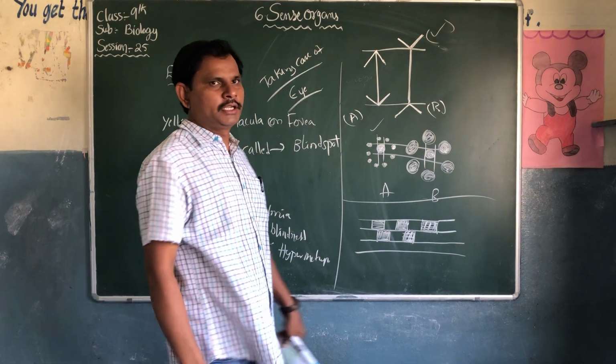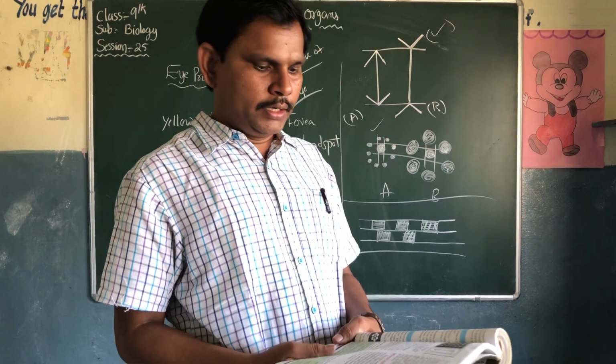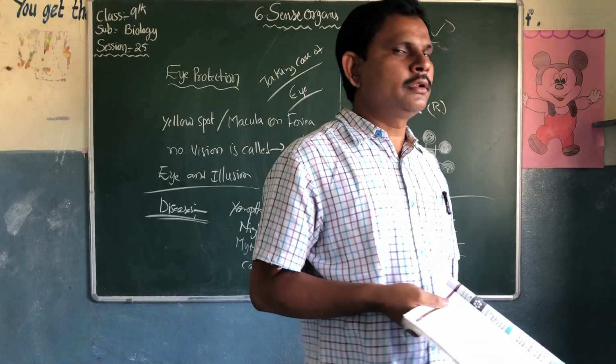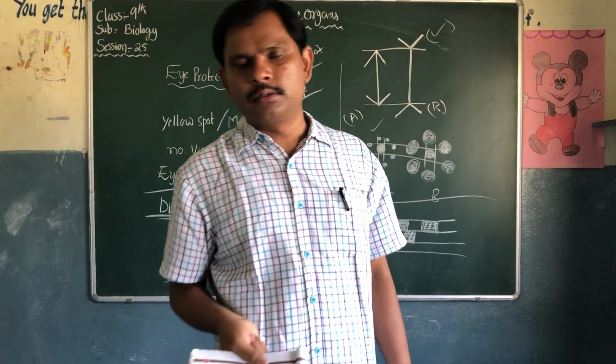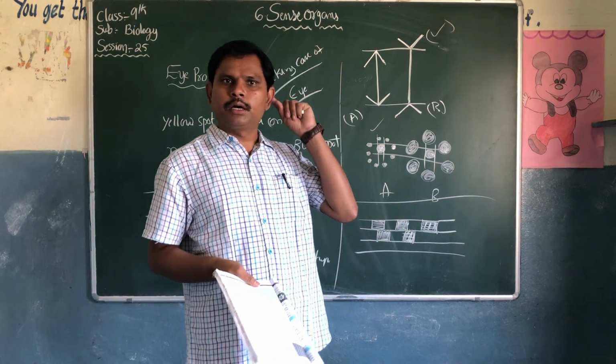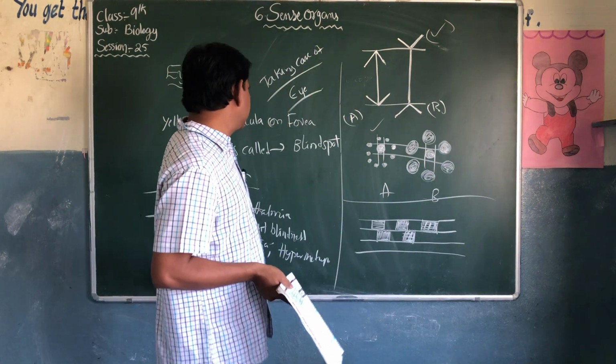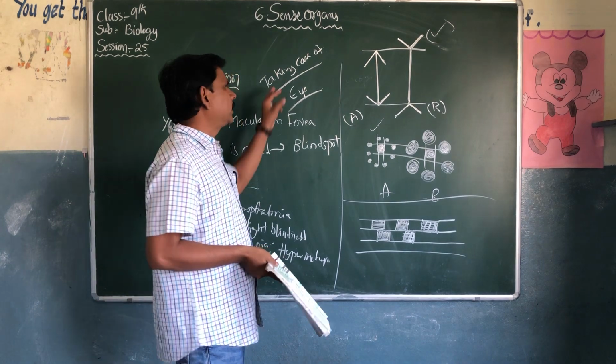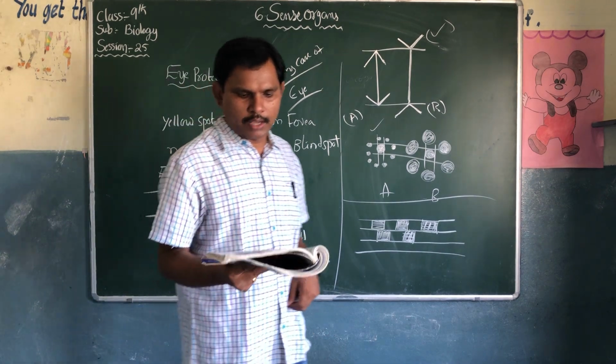Very, very important. I will read some questions. Are you following or not? Just put yes or no. You have to write it and put a tick mark. This is the homework: diseases and defects, and taking care of the eye.